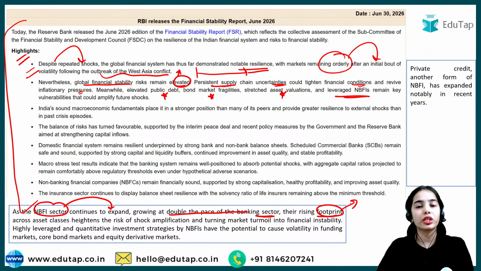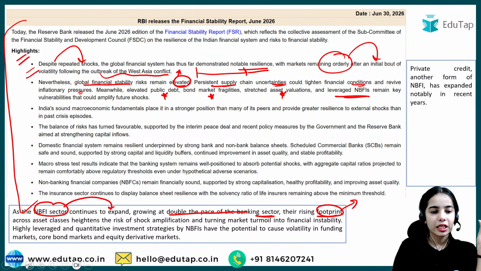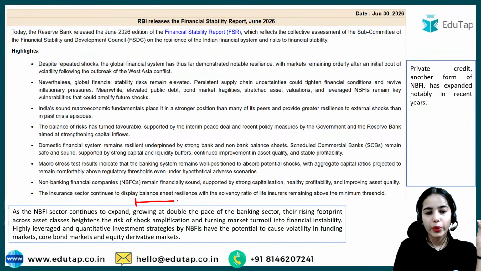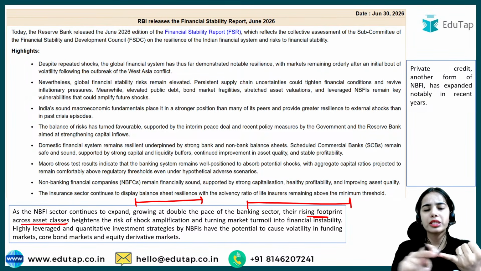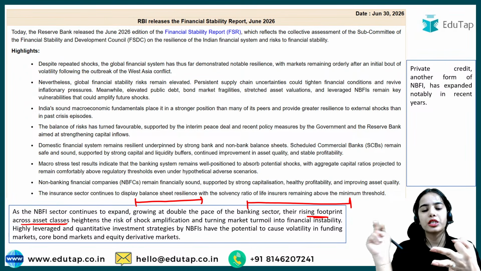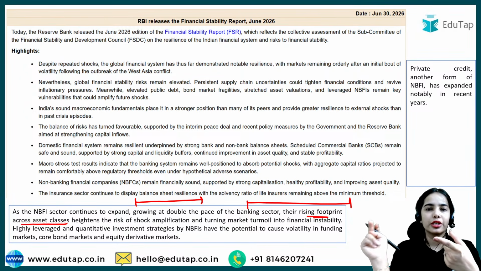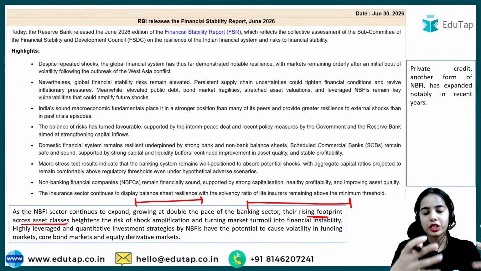Okay, so the NBFI sector continues to expand, growing at double the pace of the banking sector. Their rising involvement across the different asset classes, government security, state government security, central government security, corporate debt, the derivatives, the equity or the shares, heightens the risk of risk amplification.